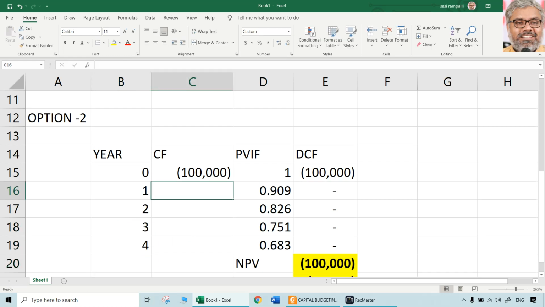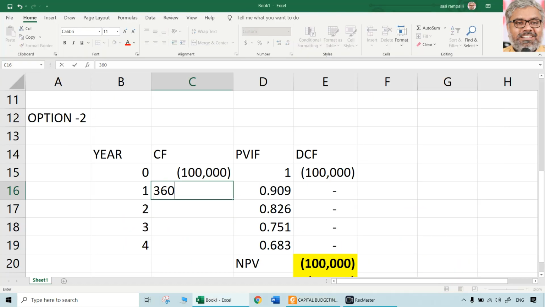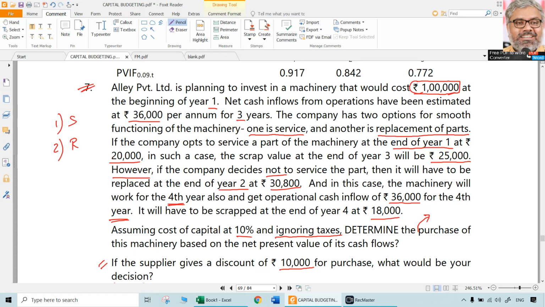Now let us look at the cash flows. Servicing of the part is not happening at end of year 1. So first year's cash flows will be 36,000, no problem. But in year 2, servicing is not happening, but replacement is happening. At the end of year 2, 30,800 rupees will have to be spent for replacement of this part.